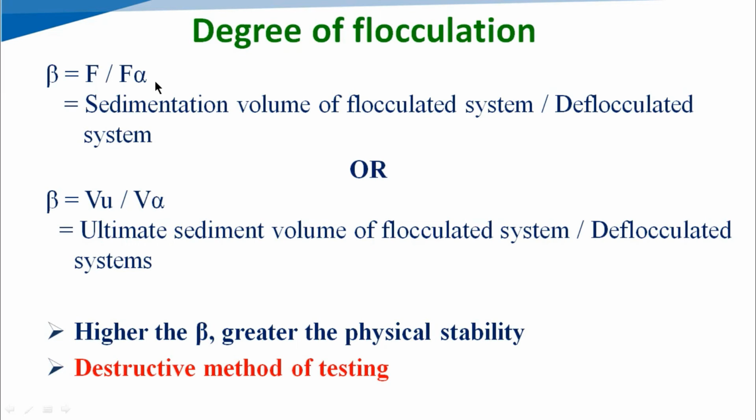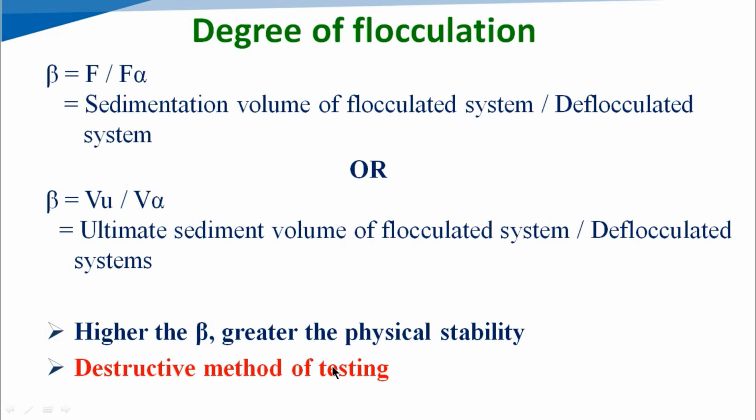So we can say this is the minimum value, or one of the baselines. The value of beta starts from 1, and if in any suspension the value of beta is near to 1, then we can say the suspension is deflocculated in nature. So the higher the beta, the greater the physical stability. In another sense, if beta is near to 1, then it is a deflocculated system, and if it rises, it is converted from a deflocculated to a flocculated system.